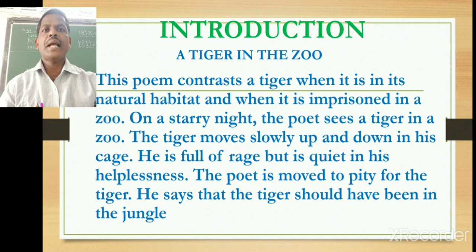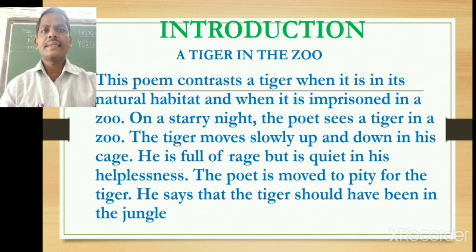Before going to see the actual poem, let's know some background in the form of an introduction to the poem. This poem, A Tiger in the Zoo, contrasts a tiger when it is in its natural habitat, its natural home, and when it is imprisoned, caged in a zoo. The two different situations of the tiger are contrasted and compared to bring out the difference between the natural way of living of the tiger.